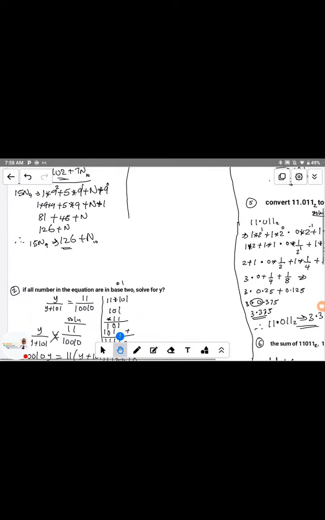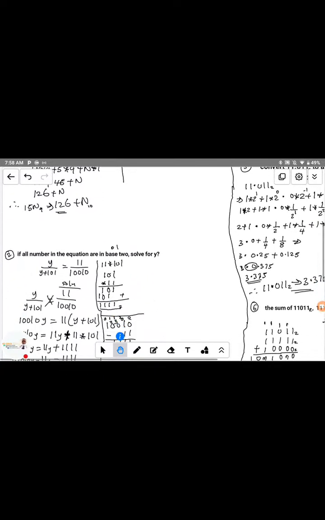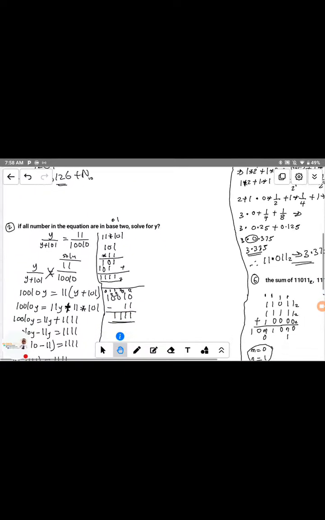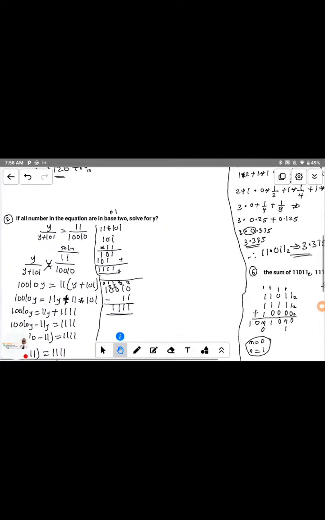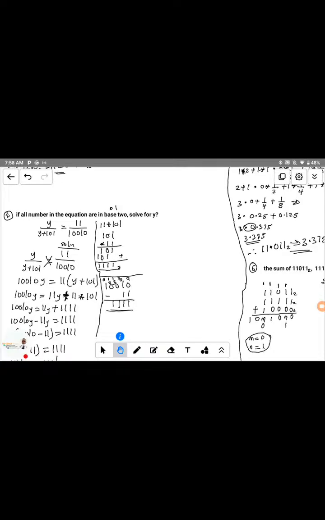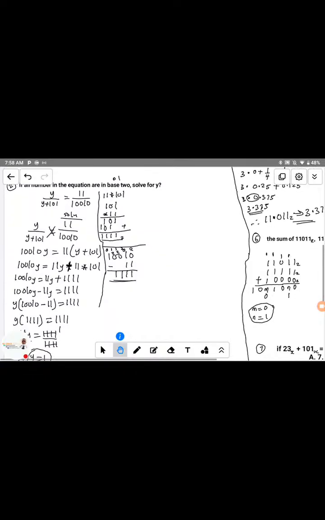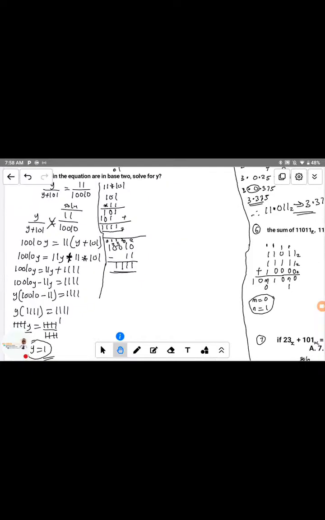Question 2 is also a very important question that you can find in all the WAEC and JAMB examinations. I picked this question from JAMB and WAEC examinations. The question 2 reads: if all numbers in the equation are base 2, solve for y. You can see the step by step we solved it. We have the explanatory video in the comment section. You can check our channel to see the explanatory video for that particular question 2.